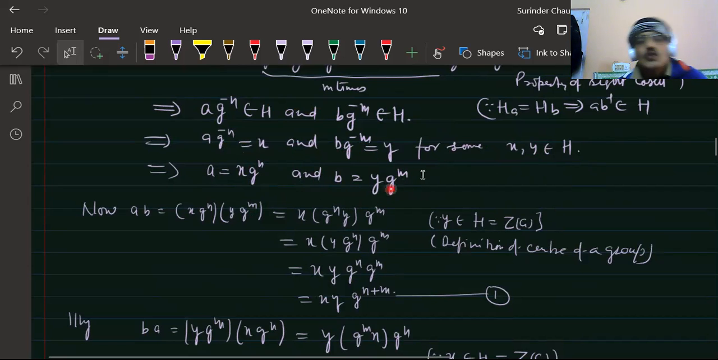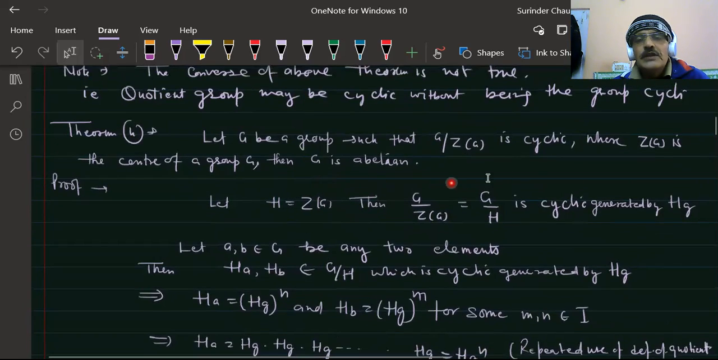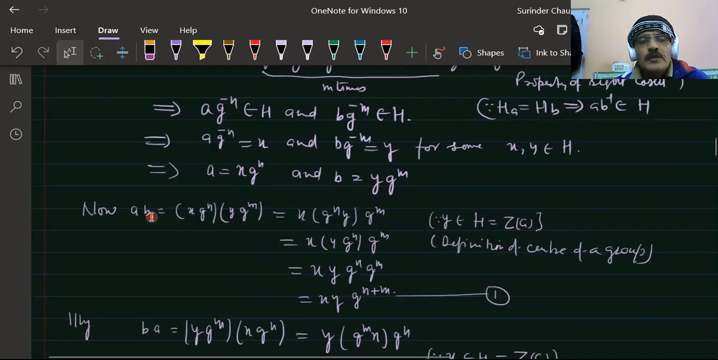Here a belongs to G. Now we are given that G/H is cyclic and we have to show G is abelian. So let us show that for a, b belonging to G, ab is equal to ba. So ab is equal to, substituting the values of a and b, x g^n y g^m.